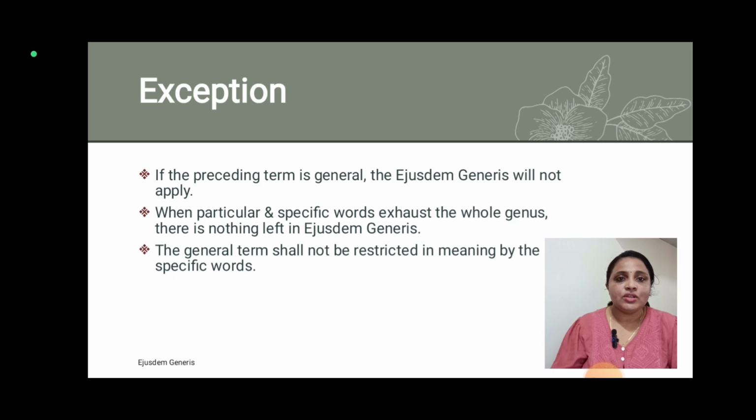The other exception is when particular and specific words exhaust the whole genus, there is nothing left for Ejusdem Generis. So there should not be any kind of exhaustion. If there is exhaustion, then this comes under exemptions. The next one is that the general word shall not be restricted in meaning by the specific words. There should not be any kind of restriction. If there are some restrictions, then it will not come under the category.